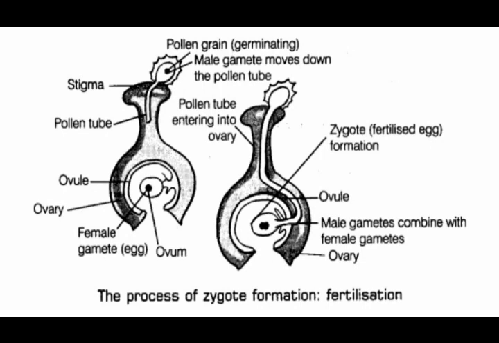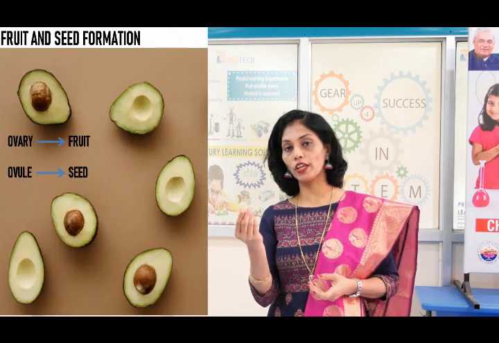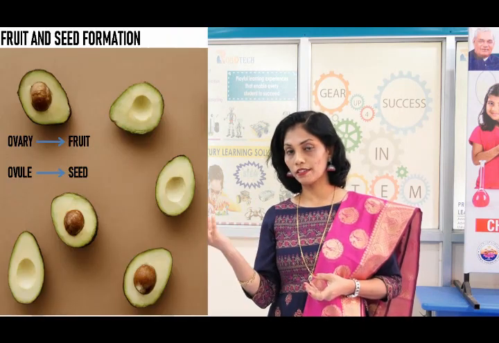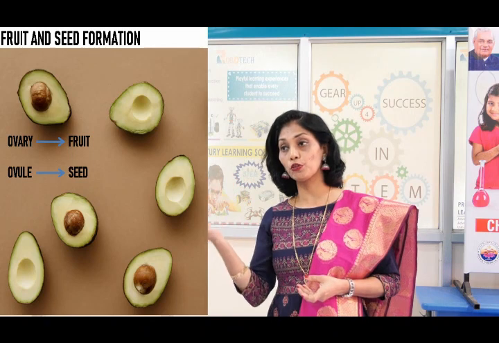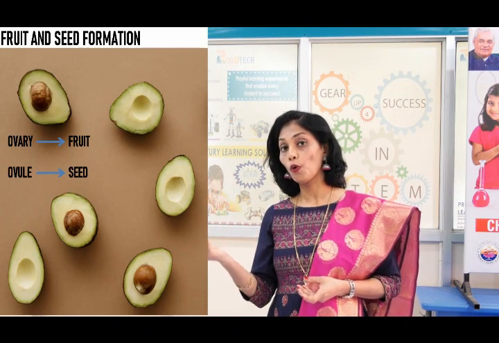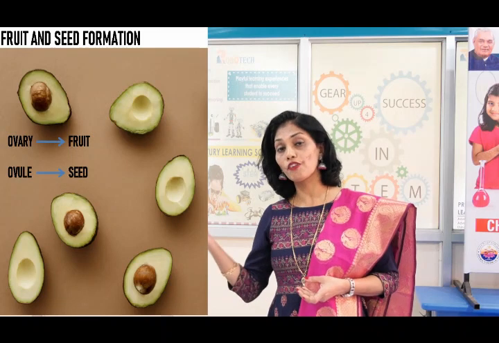Process of fertilization. When a pollen grain containing the male gamete lands on the stigma of a flower, a pollen tube begins to grow. The pollen tube grows through the style and reaches the ovule inside the ovary. Male and female gametes fuse together to form the zygote. This process is called fertilization. The zygote develops into an embryo. After fertilization, the ovary grows into fruit. It means that fruit is nothing but the ripened ovary. Similarly, the ovules develop into seeds, and these seeds contain the embryo which develops into a new plant under favorable conditions.